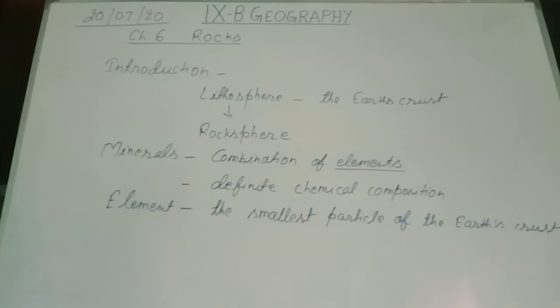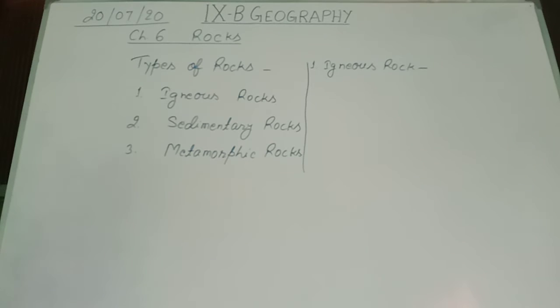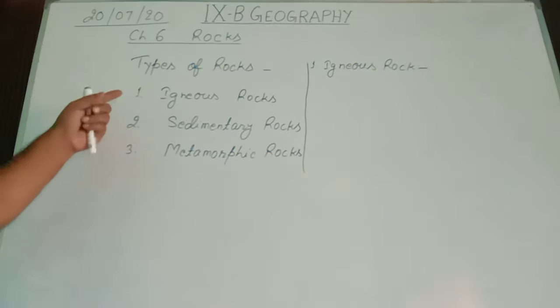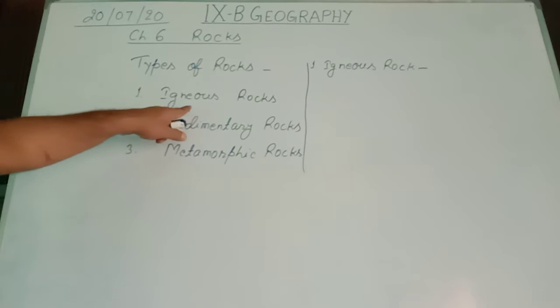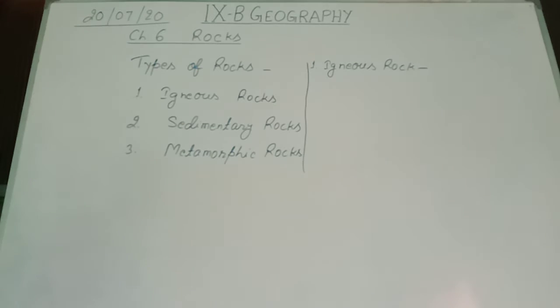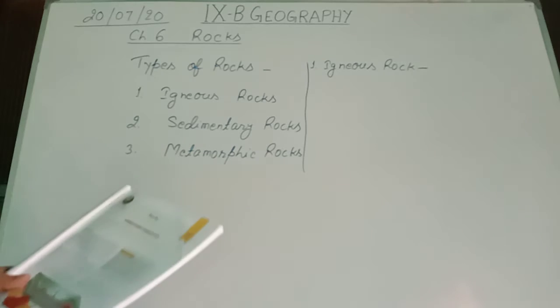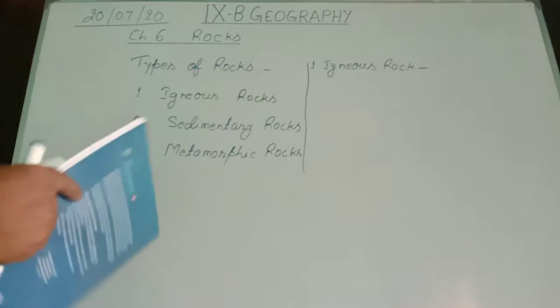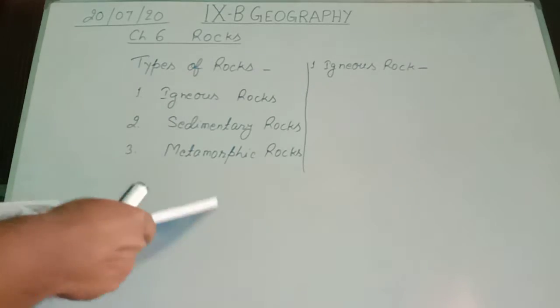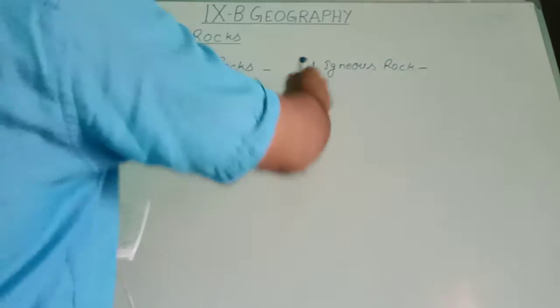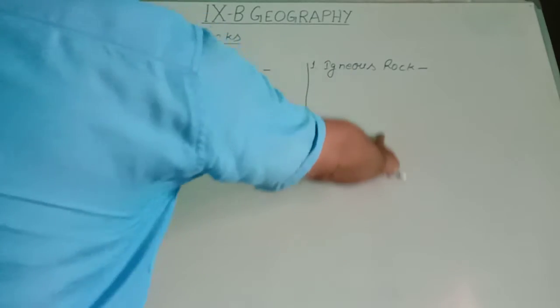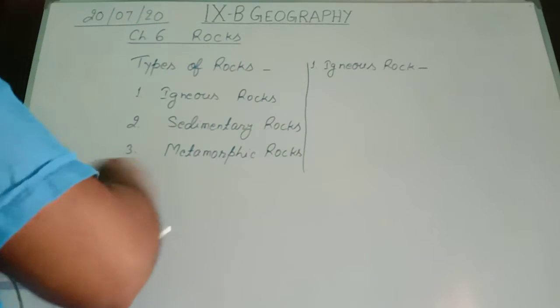Then we see the classification of rocks or types of rocks. In types of rocks, rocks are of three types: igneous rocks, sedimentary rocks, and metamorphic rocks. One by one we will see the explanation of all these three types of rocks. So the first is igneous rocks. We see the features in this part.